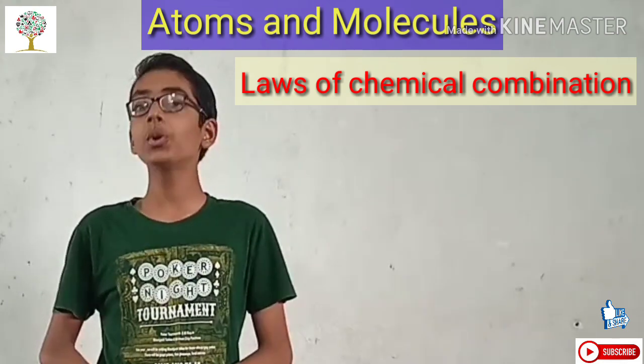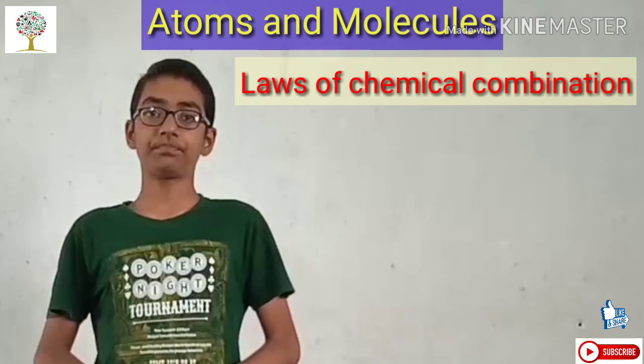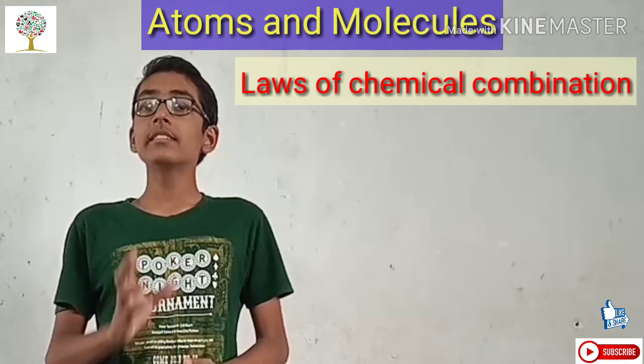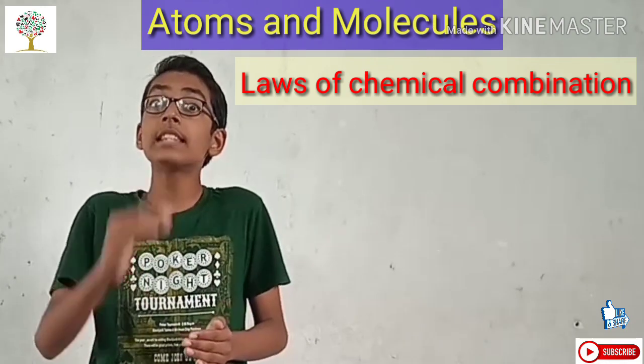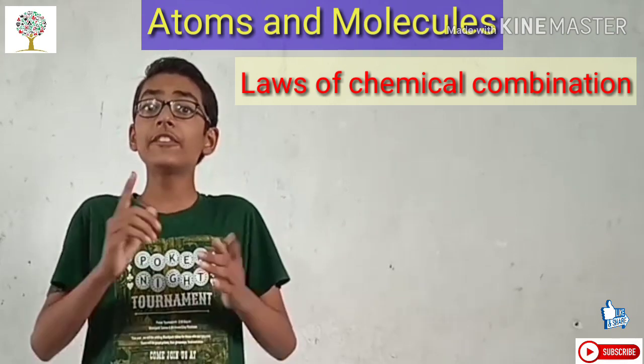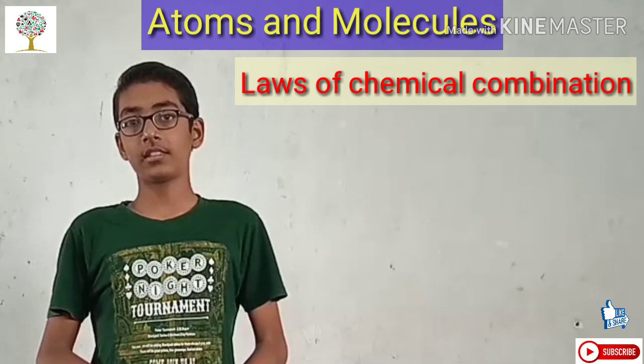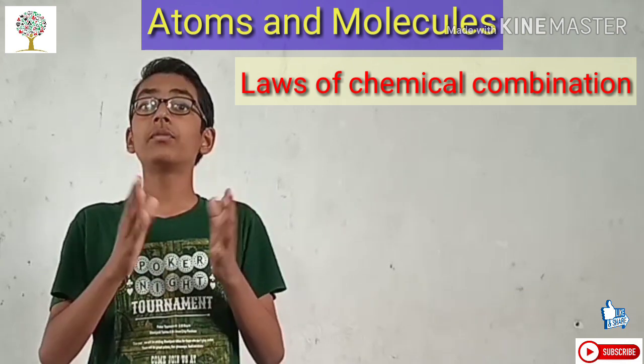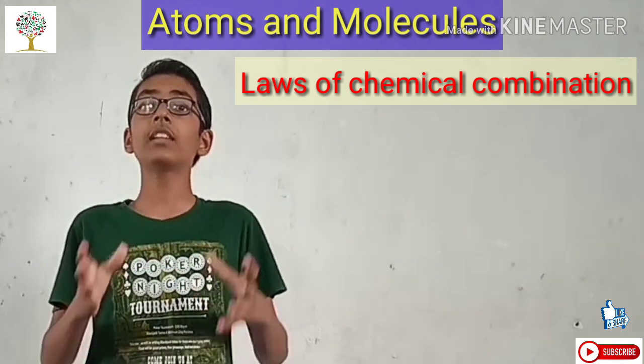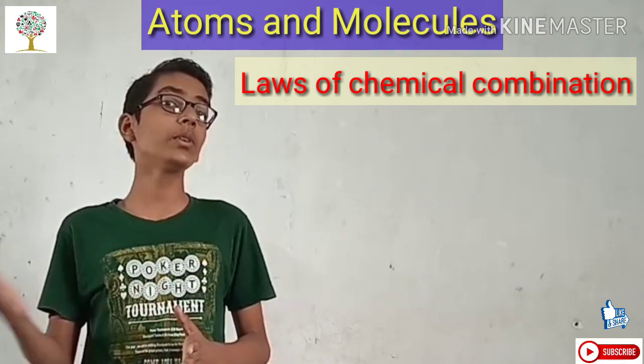And what is that ratio? That is 1:8. What does it mean? It means that when we decompose 9 grams of water, 1 gram of hydrogen and 8 grams of oxygen are obtained. So this proves that the ratio between hydrogen and oxygen in water is 1:8.